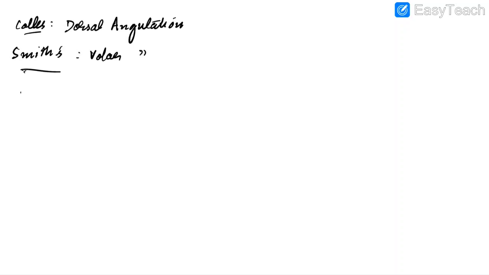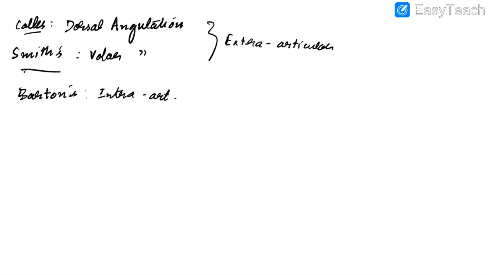Now let us discuss about Barton's fracture. Remember, Colles fracture and Smith's fracture both are extra-articular, whereas in case of Barton's fracture, it is intra-articular. It is basically intra-articular comminuted fracture of distal radius leading to dislocated radiocarpal joint.